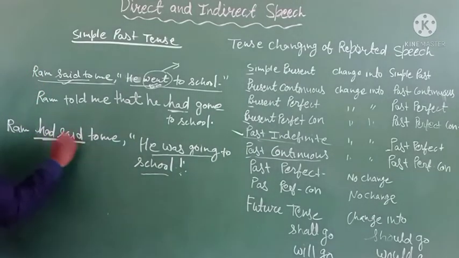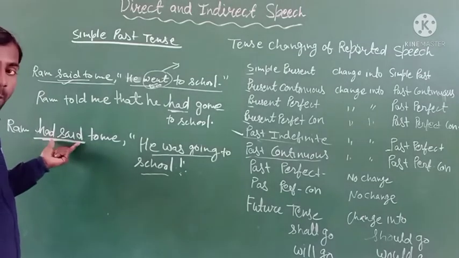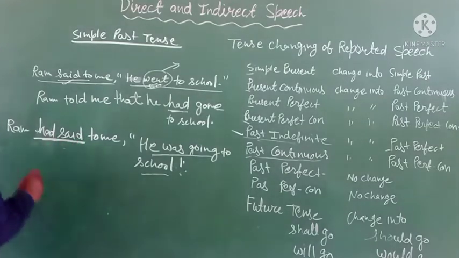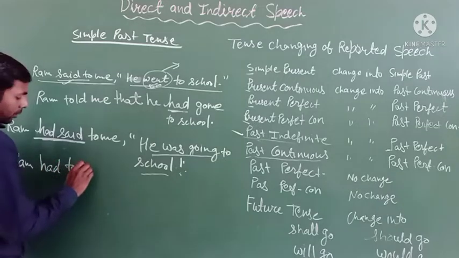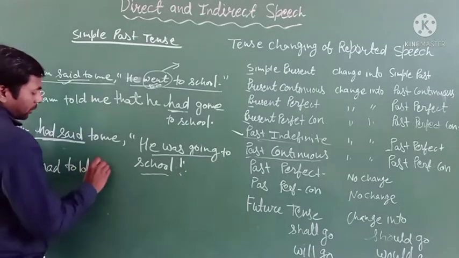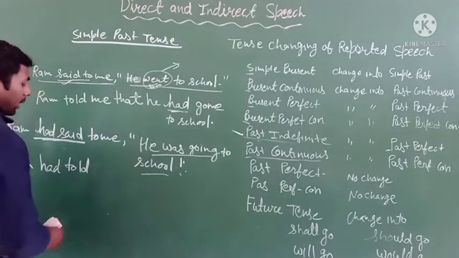The reporting verb is in the past tense, so your sentence will be: Ram had told me, using "that" and the object "me",